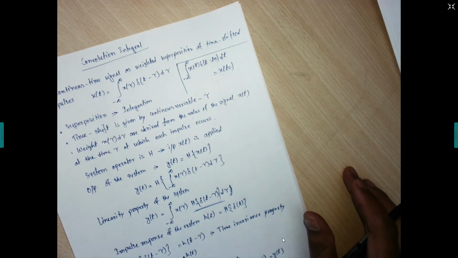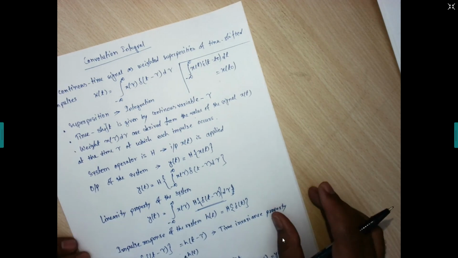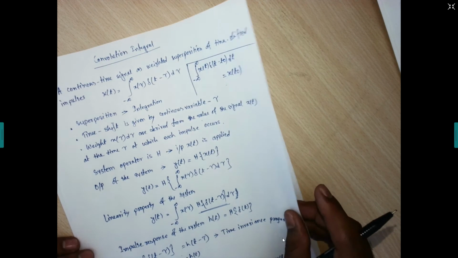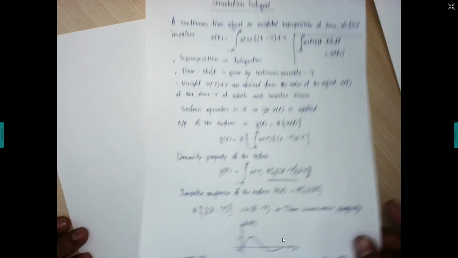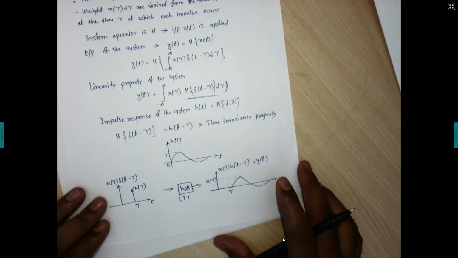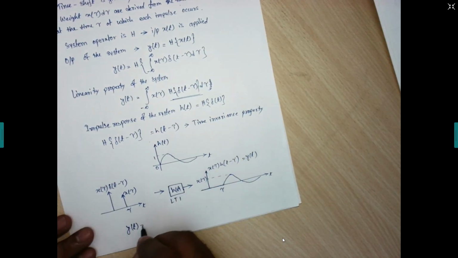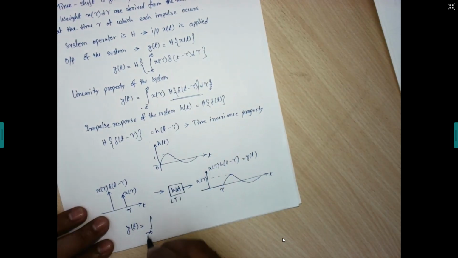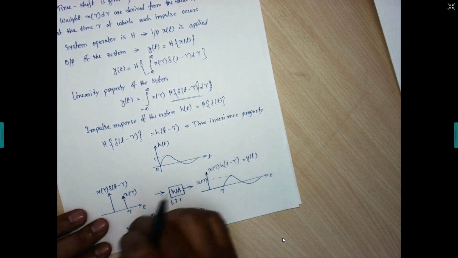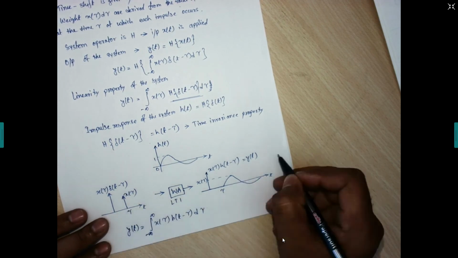Okay. So the same way we will start the problem solving as we did for the case of discrete time signals. Finally, for this case, the output can be the summation or the integration of this signal, that is y of t will be the integration from minus infinity to infinity of x of tau h of t minus tau d tau. As only one impulse is there, we can directly write it as the output.